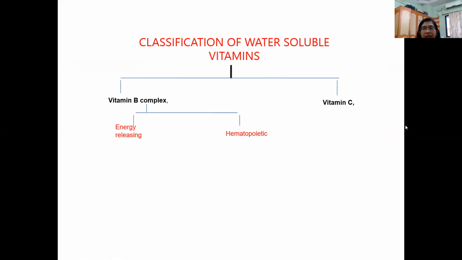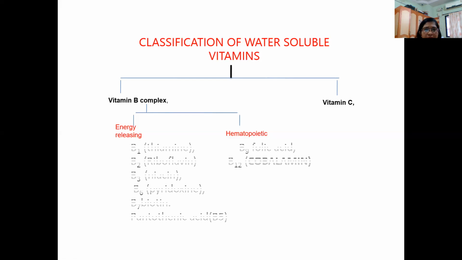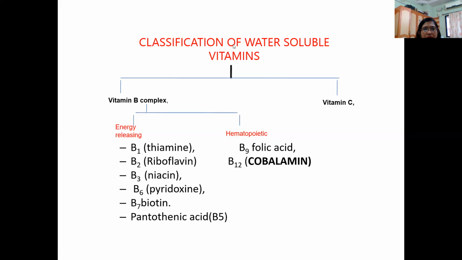So today we'll start the classification of water soluble vitamins. All of you mute yourself, okay? Those who are coming, mute yourself. As we know, we have two types of water soluble vitamins: one is vitamin B complex and another is vitamin C. In vitamin B complex, we have energy releasing and hematopoietic vitamins.